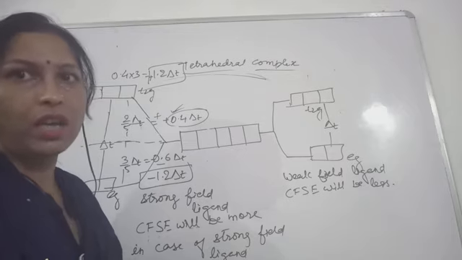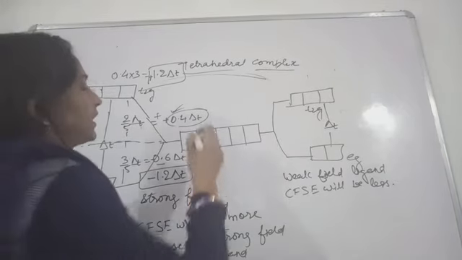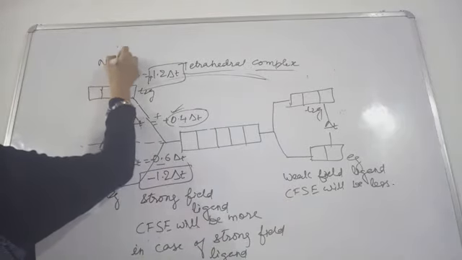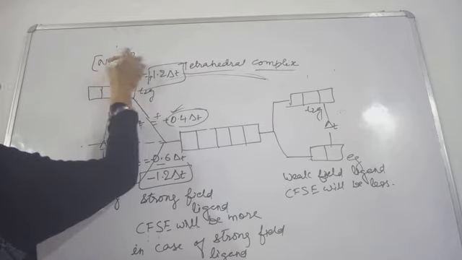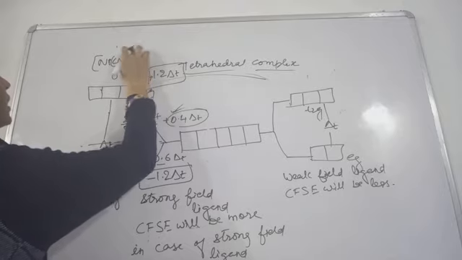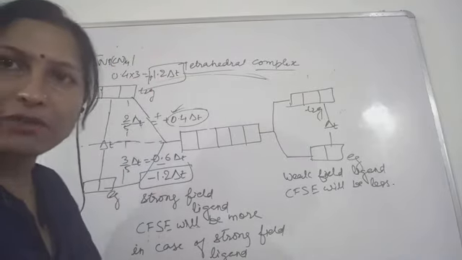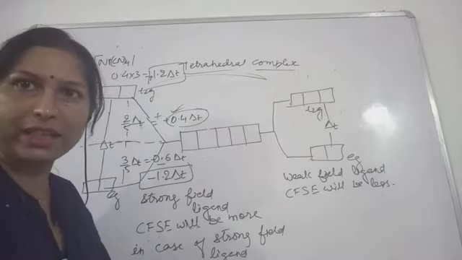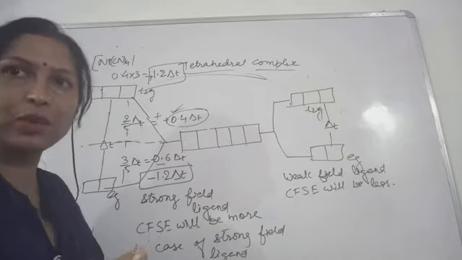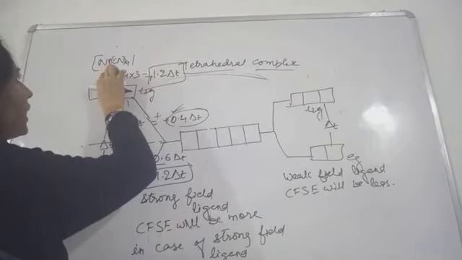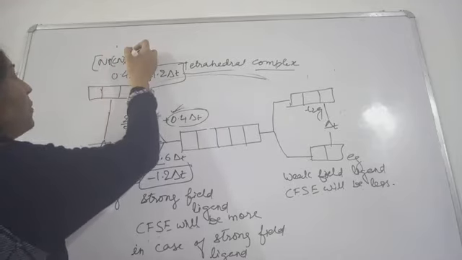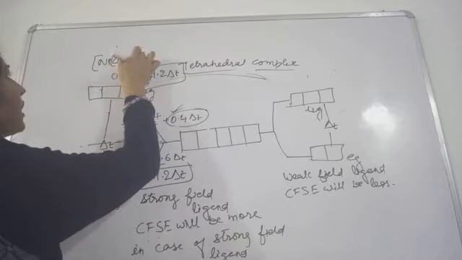So how are they going to get arranged? First let's take an example. For this one we are taking [Ni(CN)4] with a charge of 2. CN4 means the negative sign is carried by the cyanide groups; 4 cyanide ligands are present, that is why minus 4. So nickel will be in the plus 2 state. Minus 4 plus 2 will give you minus 2. So a minus 2 charge will be acquired by the complex.